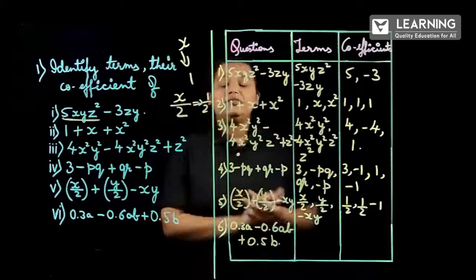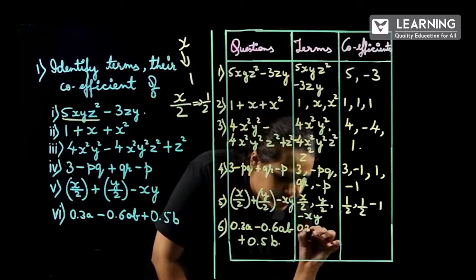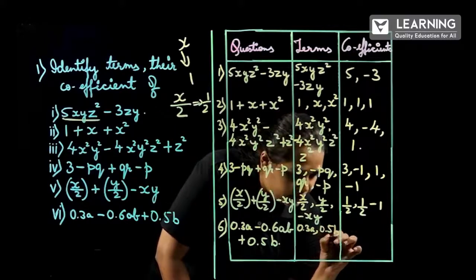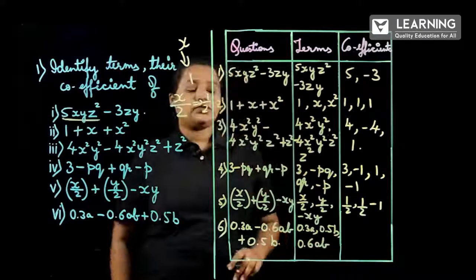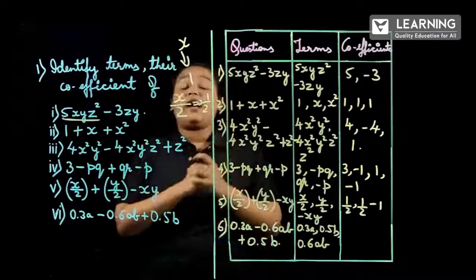So here how many terms do we have? Terms are very easy and the terms are 0.3a, 0.5b, 0.6ab. So here also we are having 3 terms and then here I have done a mistake.